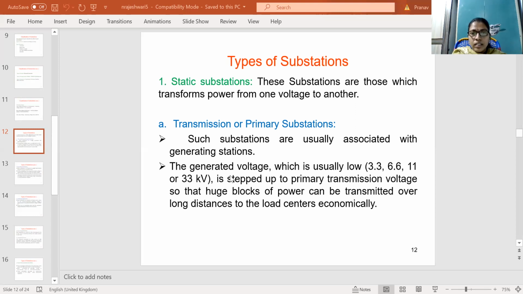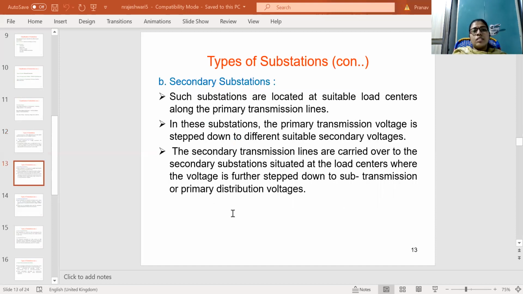So this means that from the generating stations, the generator voltage is stepped up to the primary transmission voltage, and this stepped up power is sent to the secondary substations. These are the secondary substations, which are located at suitable load centers along the primary transmission lines.